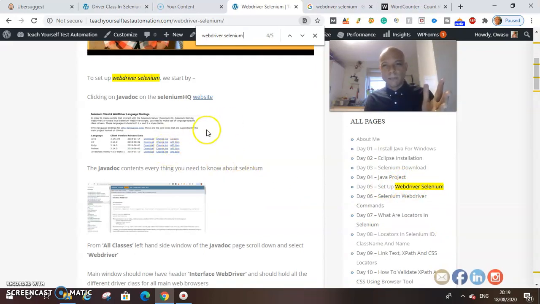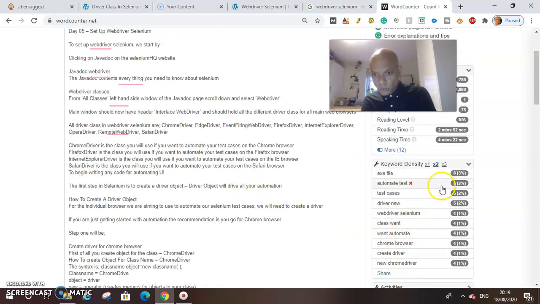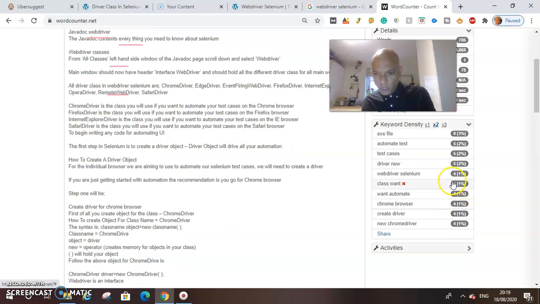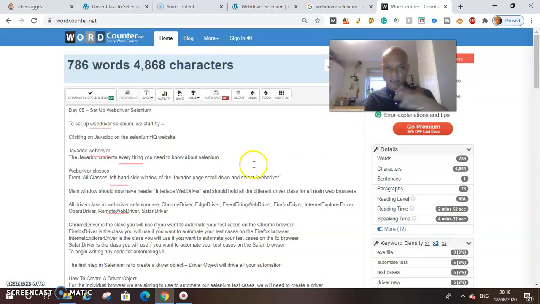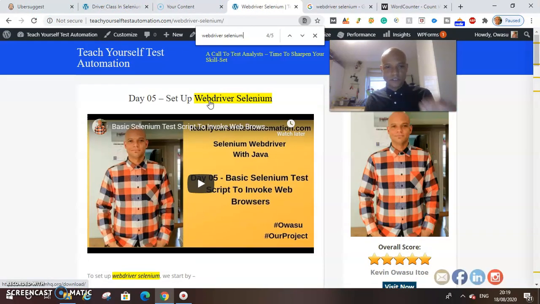For the number of words, I went to page count as well, and the number of words is 786, which is not bad. I also went down to see the keyword density. If we go to the 2-word keyword density, we have 4 per page, so it's 1%. For the number of words, I think 4 might be all right. If it doesn't do that well, then we might increase the number of times we mention it on the page. So you've seen the updates I've done.